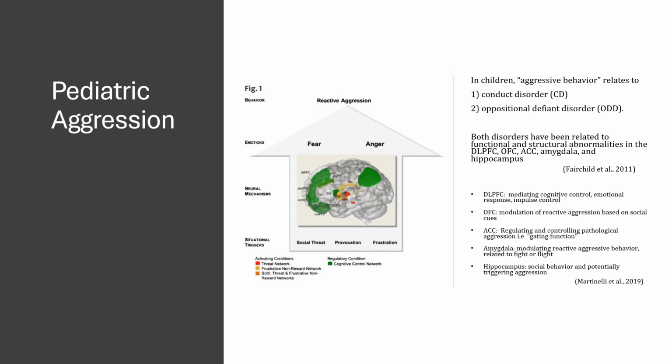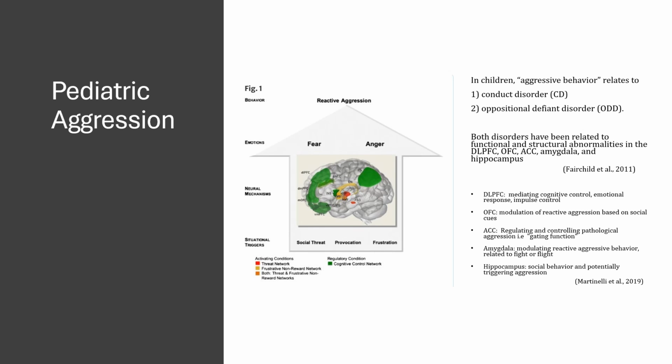The orbitofrontal cortex modulates reactive aggression, meaning it doesn't simply inhibit aggression, but influences its probability based on social cues. The anterior cingulate cortex plays a role in regulating and controlling aggression, particularly in pathological aggression, by acting as a gating function that helps to match behavioral output with contextual information and can restrain overly aggressive acts.